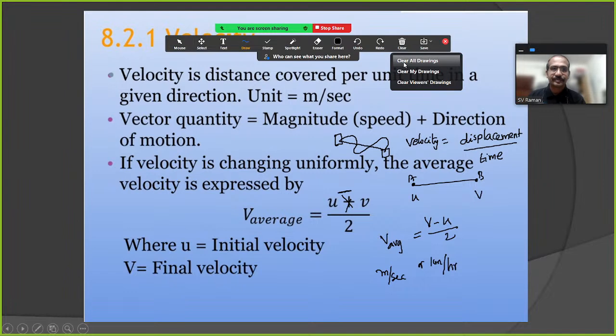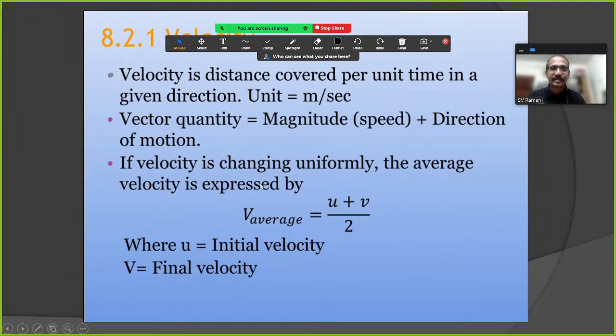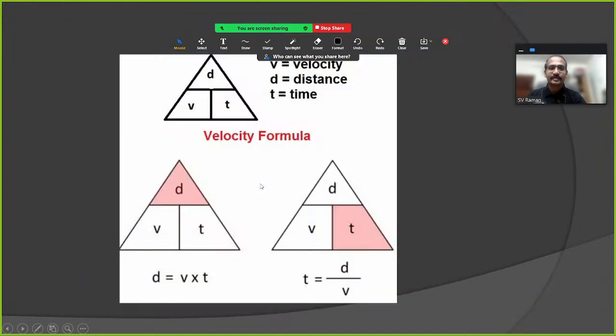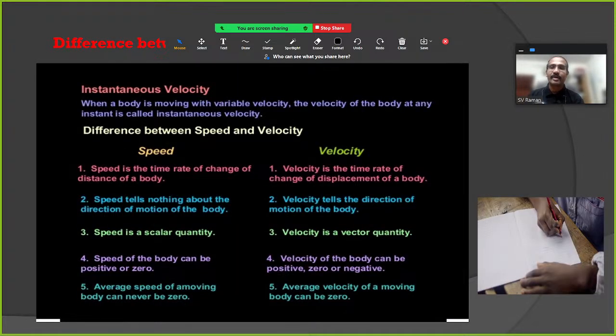Now, shall we proceed to the next? We will see. Velocity is equal to displacement by time. Displacement is equal to velocity into time. Time is equal to displacement by velocity. So we can alter the formula.